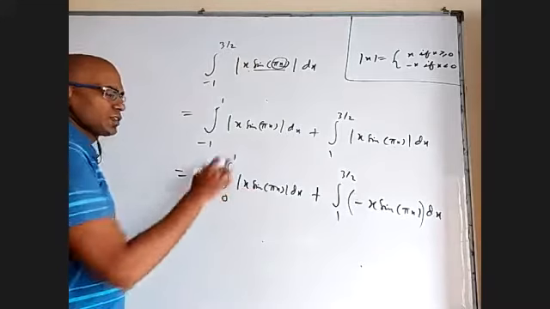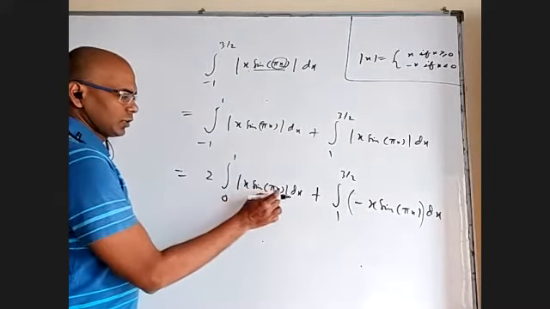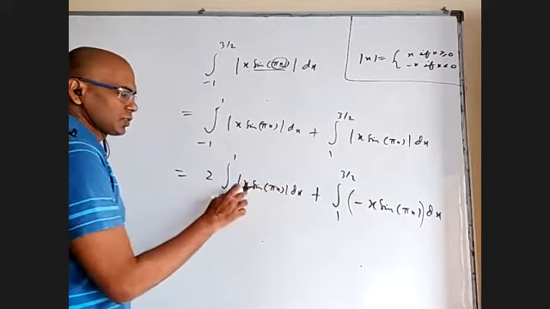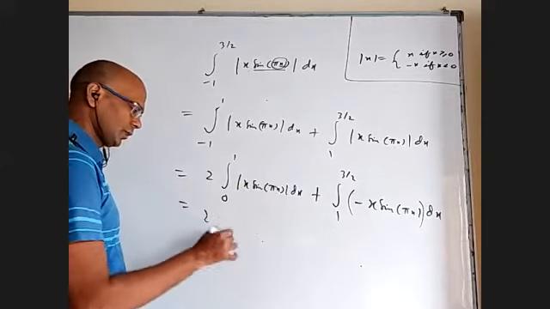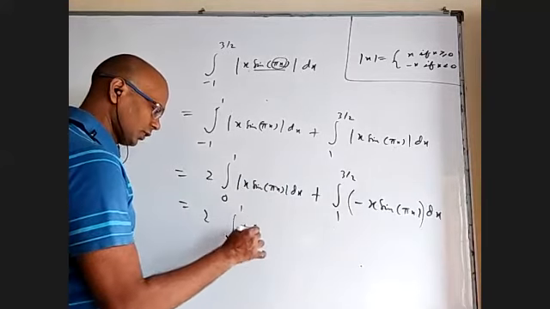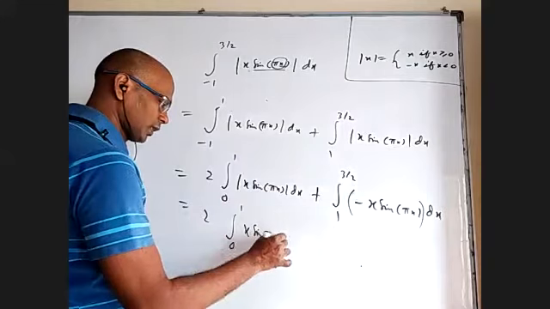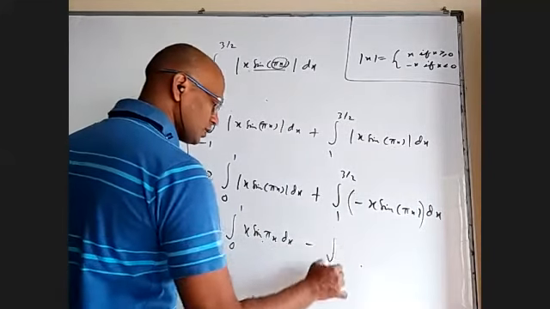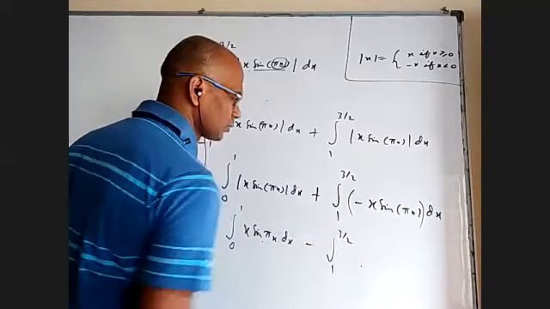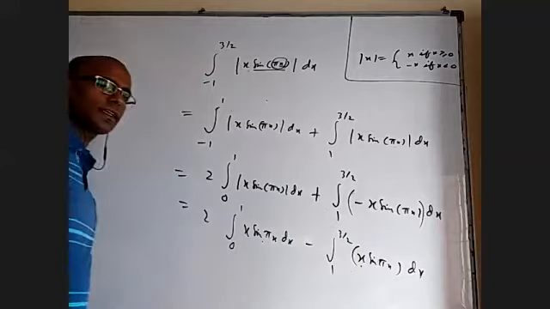And between 0 to 1, it is positive only, because pi x is between 0 to pi, it is positive. I can remove the mod straight away. 2 times integral 0 to 1 of x sine pi x dx minus integral 1 to 3 by 2 of x sine pi x dx. Okay, how to integrate x sine pi x?